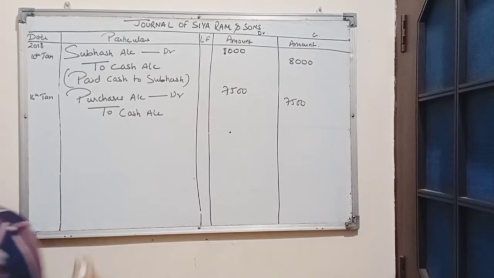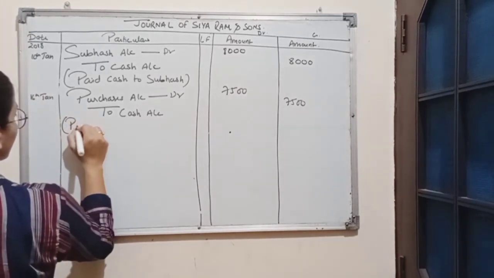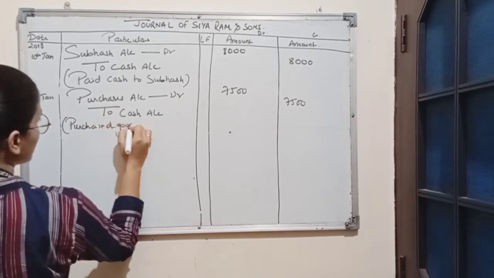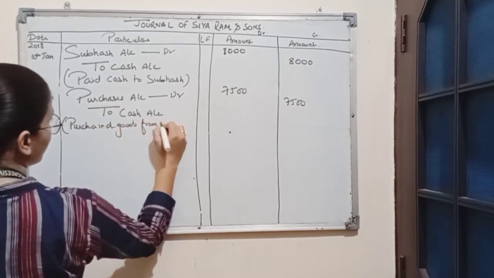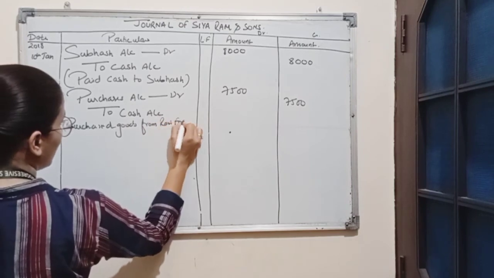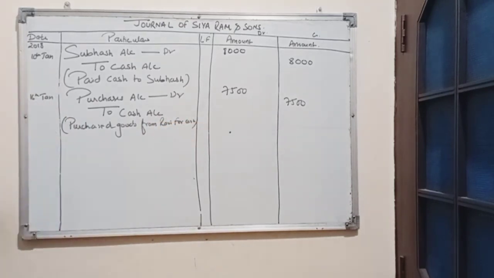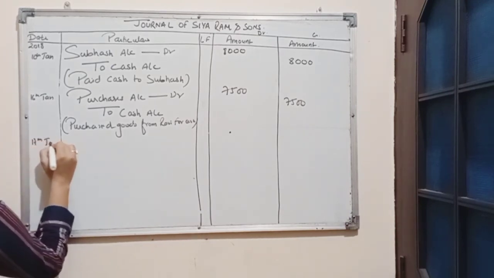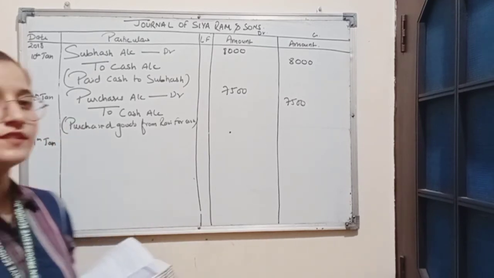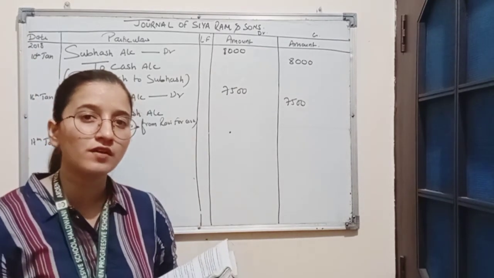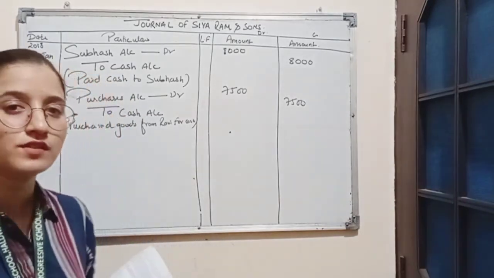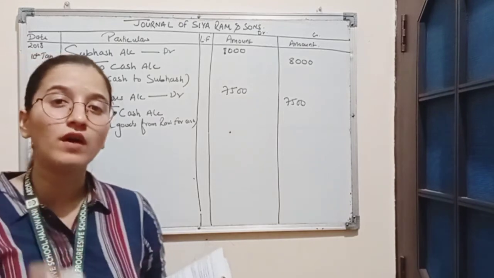Narration for this transaction will be purchased goods from Ravi for cash. Next transaction is purchase goods from Ravi, 17th January. Now here goods have been purchased from Ravi. It is not mentioned whether the goods is purchased on credit. So we will assume that goods have been purchased from Ravi on credit.